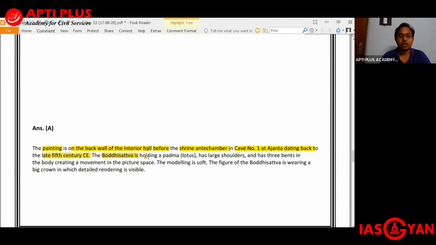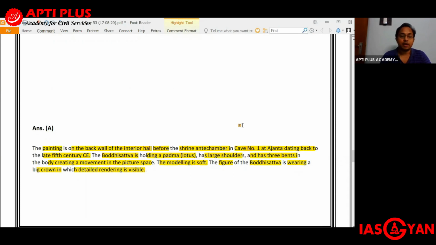The Bodhisattva is holding a Padma, that is lotus, and has large shoulders and 3 bends in the body, creating a movement in the picture space. The modeling is soft. The figure is wearing a big crown in which detailed rendering is visible.